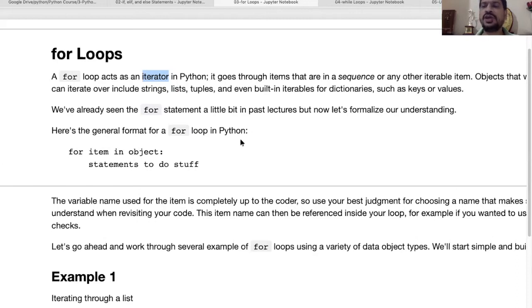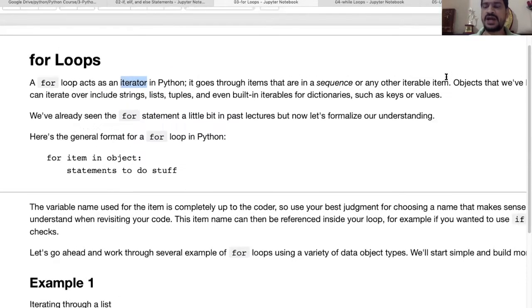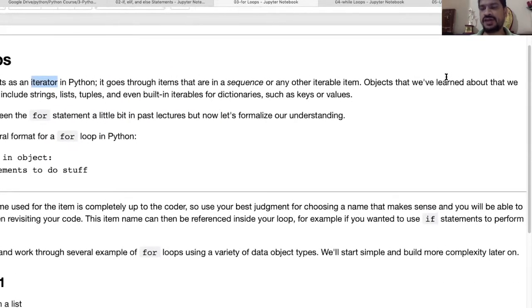In that way only the items can be iterated. It says that it goes through items that are in a sequence and any other iterable item. Because it is doing iteration, we have to put iterable items in the for loop.